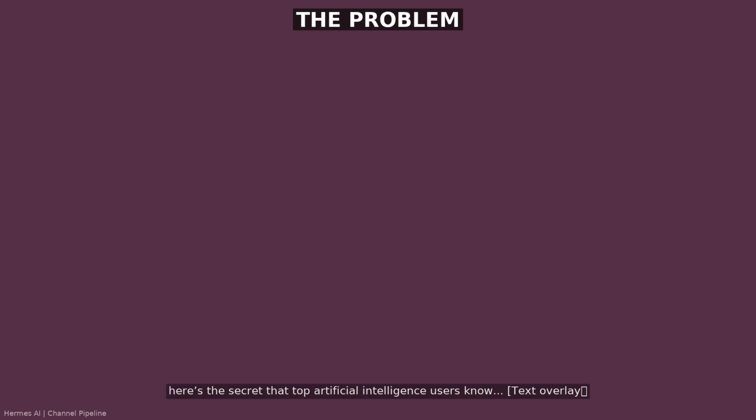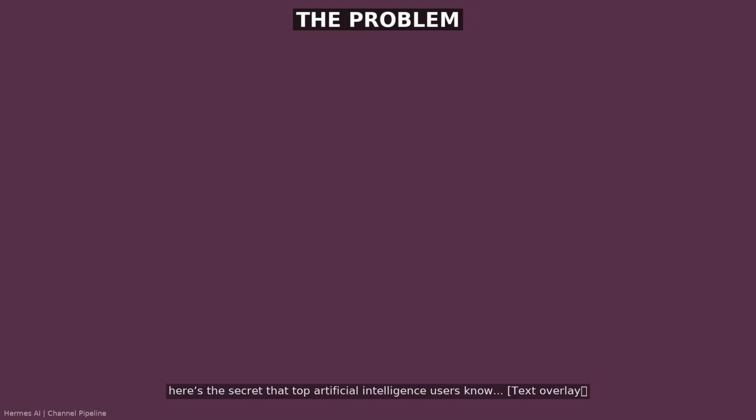Studies show that giving artificial intelligence a specific role before you ask a question improves the answer by almost 47%. Not 10%. Not a little better. 47.